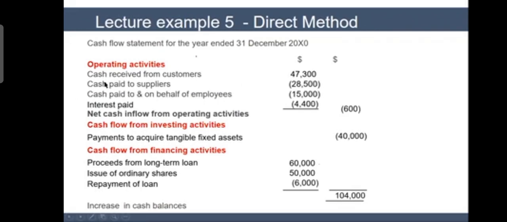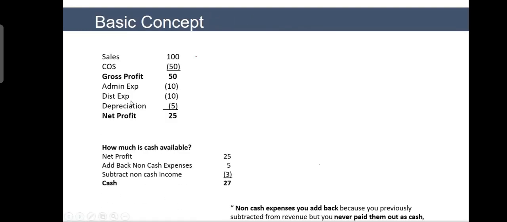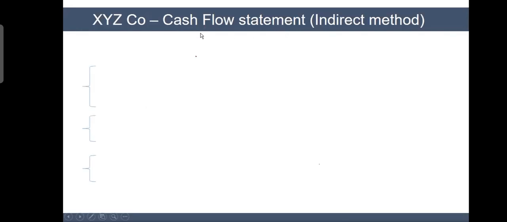This was the direct method. And I said that this part was operating activity, this was investing activity, this was financing activity. Investing and financing activity method is the same for both methods. Whether you use direct method or indirect method, investing and financing will remain the same. Only the operating activity part will make a change, okay? So operating activity we have to prepare using a different method. So under the indirect method, operating activity we prepare with a different form.